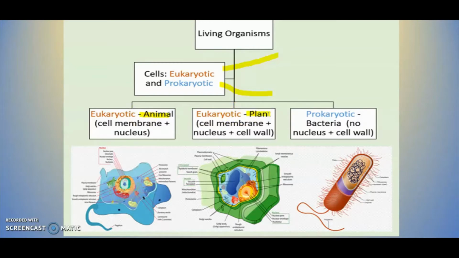One of the main differences between animals and plants is that plants have a cell wall, something that animal cells do not have. If we look at this cell right here, this one is for the bacteria, right? For the tiny living organisms. Those are going to be prokaryotic. So the animal cell does not have a cell wall. So if we look at this cell right here, which is the animal cell,